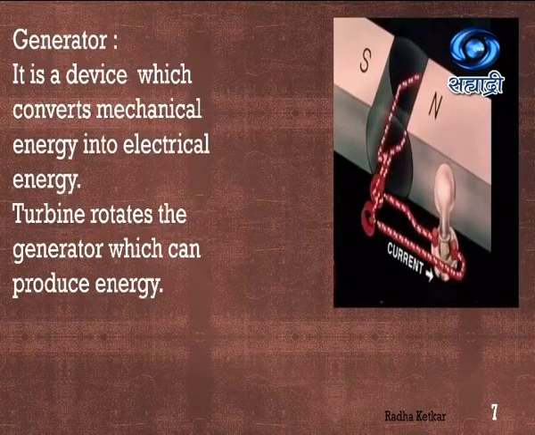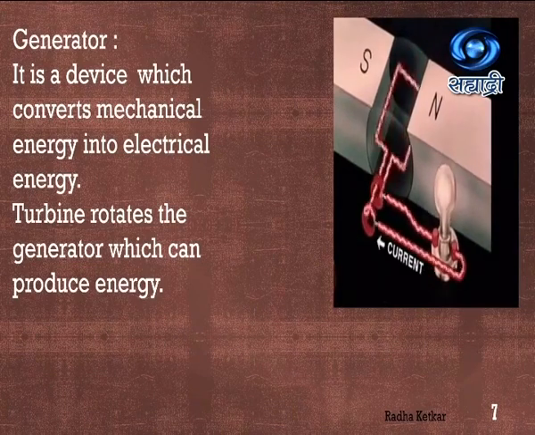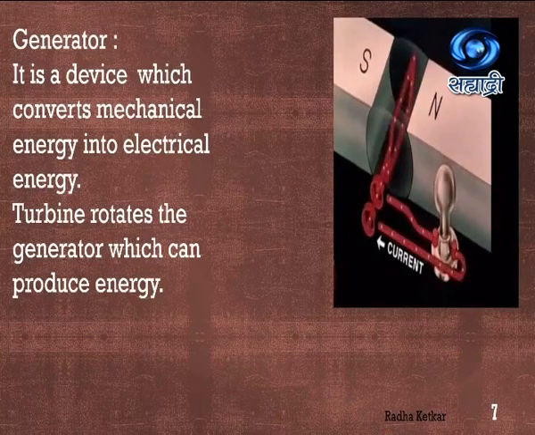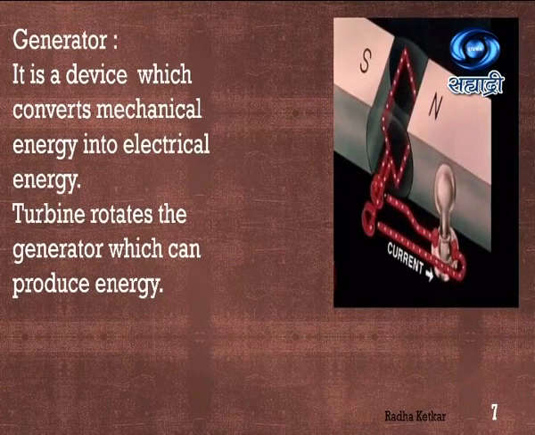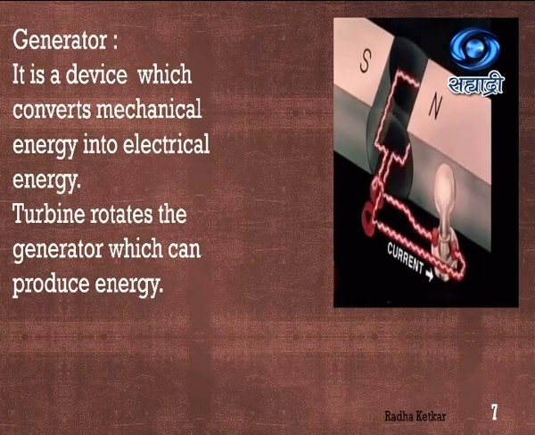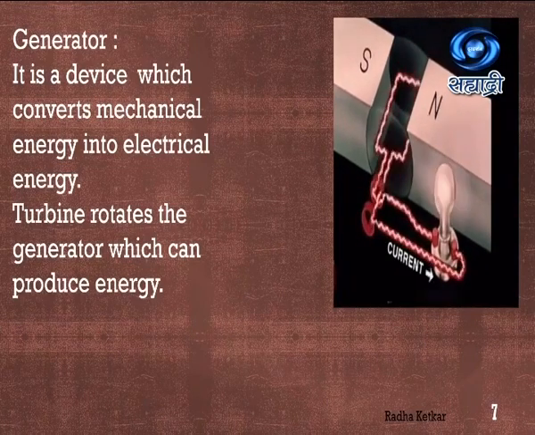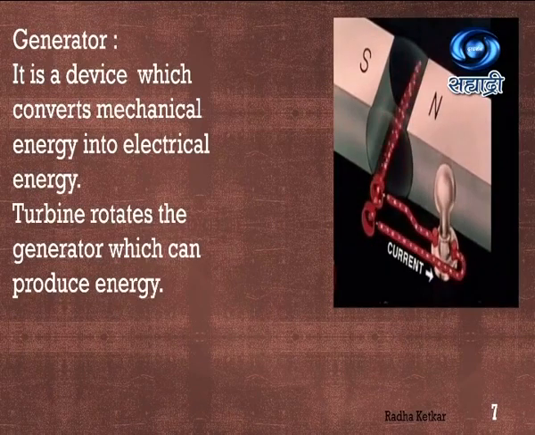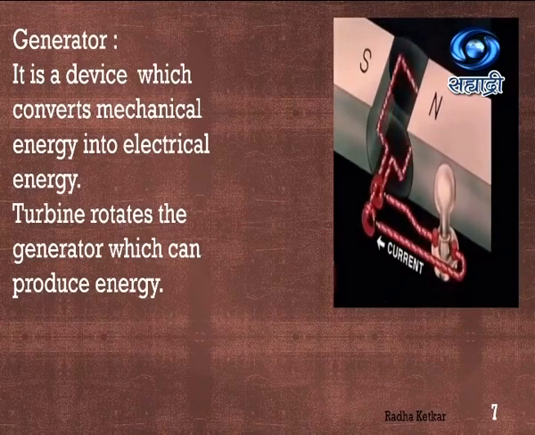You can see the working, how exactly it happens. There is a movement of a conductor with respect to the magnet here. The conductor is moving; in the earlier case, the magnet was moving. This mechanical movement of the conductor with respect to the magnet is going to induce the current, and that's why the bulb will light. So what is a generator? It is a device which converts mechanical energy into electrical energy. You can see the mechanical movement here, which is going to give rise to current.